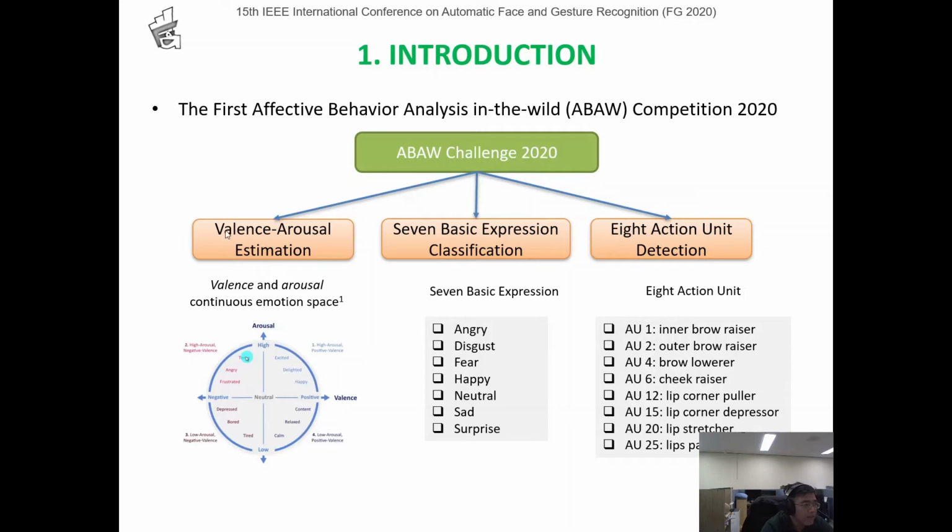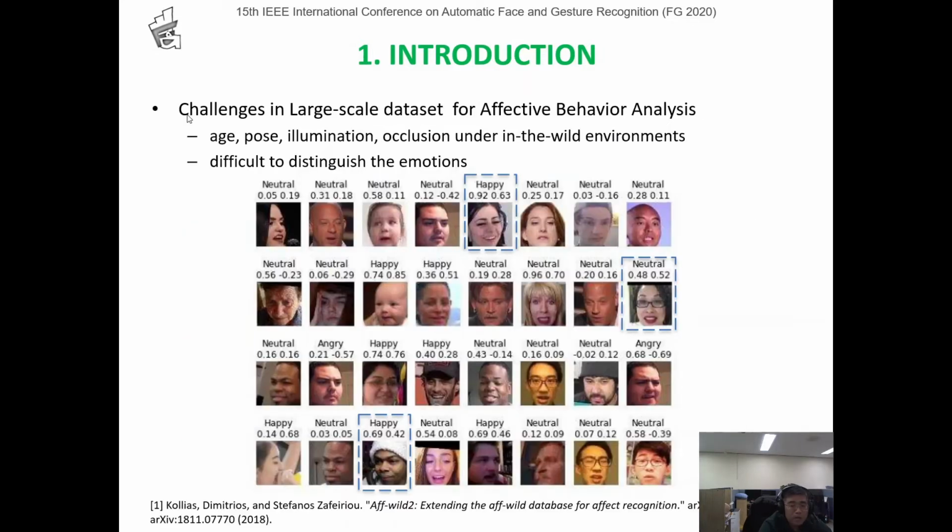The first track is about valence-arousal estimation. The second track is about 7 basic expression classification. And the final track is about action unit detection. Some challenges in the above 2 datasets. Firstly, it shows a variety of age, illumination, occlusion, and in-the-wild elements. Furthermore, it is difficult to distinguish the emotion, such as the happy image here and the neutral image here are nearly the same, but this happy image and this happy image are a little bit different in emotion category and valence-arousal values.